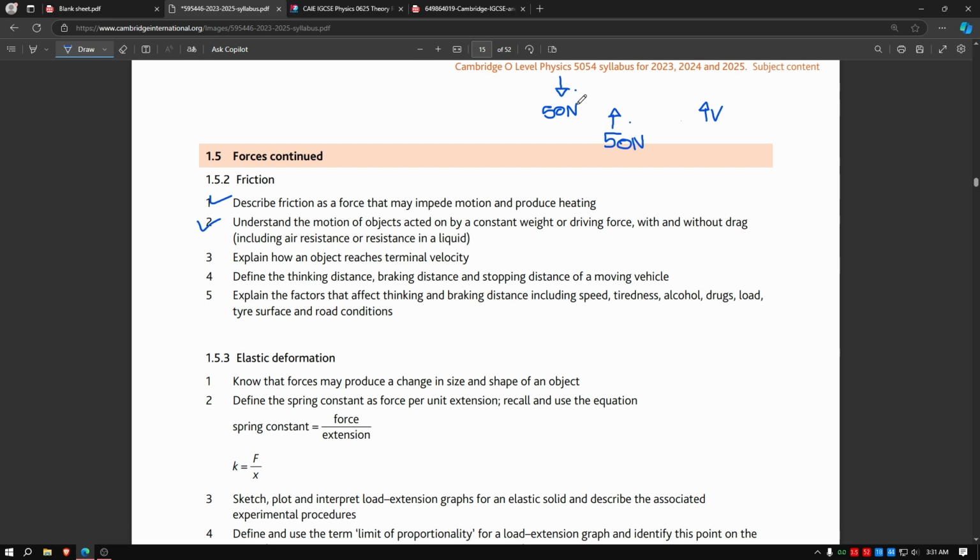The forces do not go away. Keep in mind, the force due to your weight is still going to push you downwards, and the force due to air resistance will still try to push you upwards, but they will just cancel each other out. They will be there but cancel each other out.